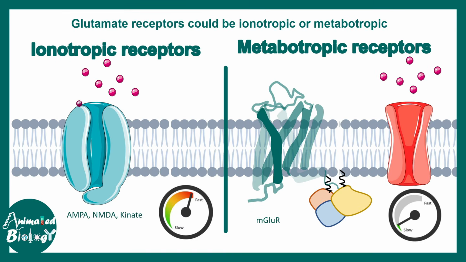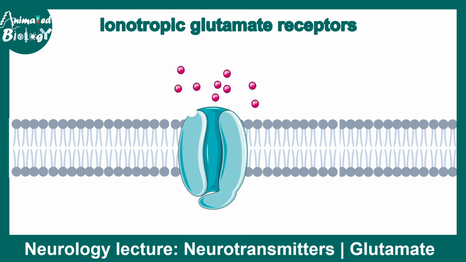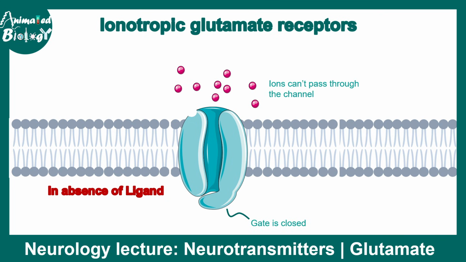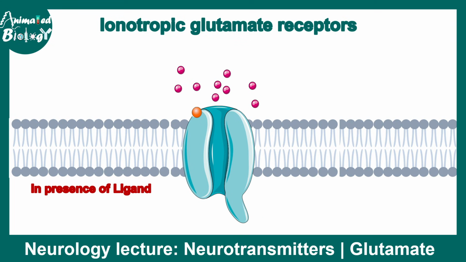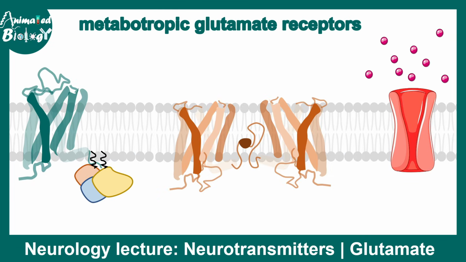So glutamate receptors could be of two types: ionotropic glutamate receptors and metabotropic glutamate receptors. Both have different flavors. Ionotropic is much faster compared to the metabotropic receptors. Ionotropic glutamate receptors are ion channels. In the absence of ligand, the channel is closed. But when the ligand is bound to the receptor, the channel opens and ions from one side of the membrane can cross the ion channel and get inside the cells.